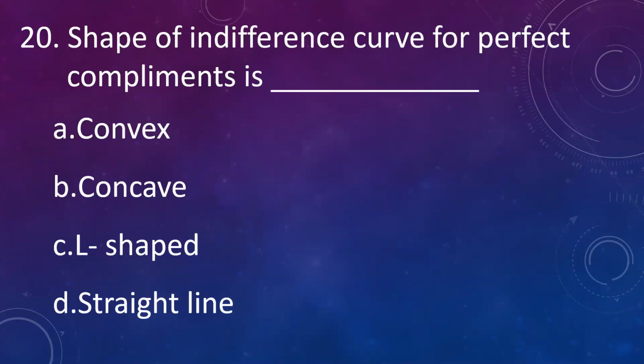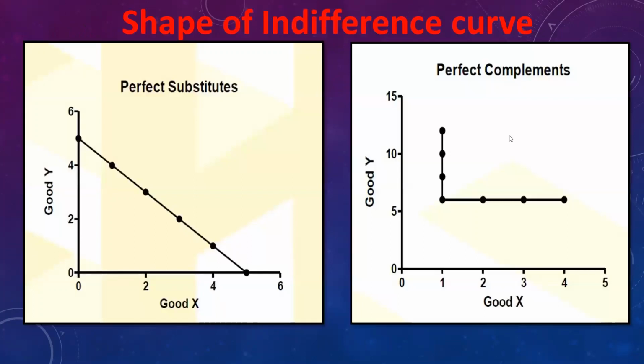The next question is, the shape of indifference curve for perfect complements is A, convex, B, concave, C, L-shaped, D, straight line. The answer is L-shaped. So the shape of indifference curve in case of complements is L-shaped, whereas in substitutes it is a straight line, downward sloping straight line.